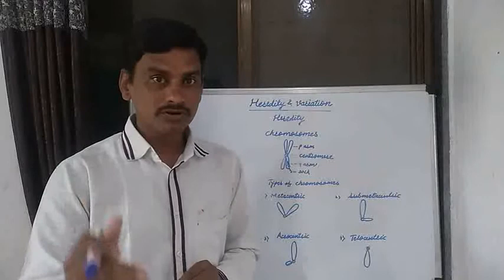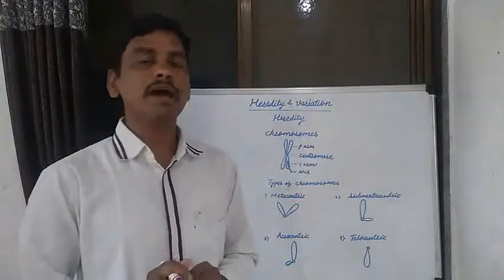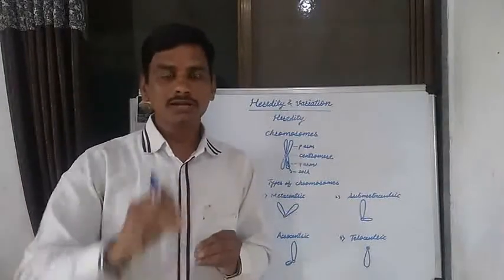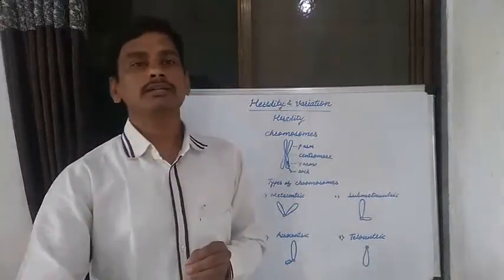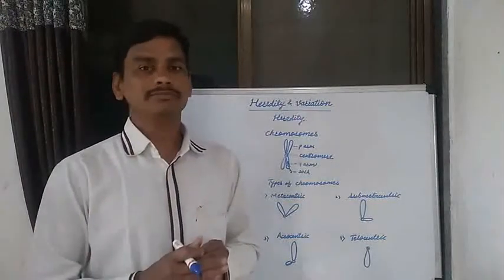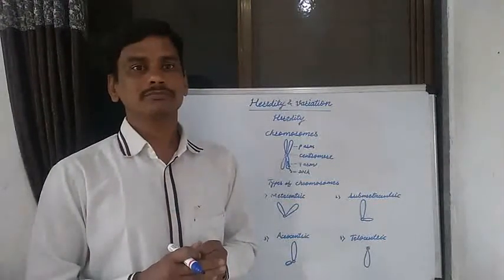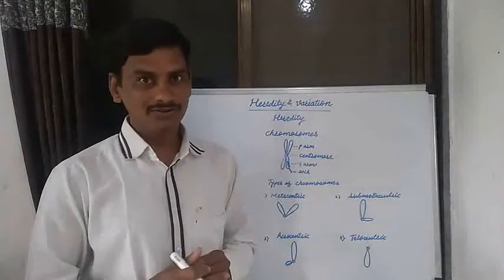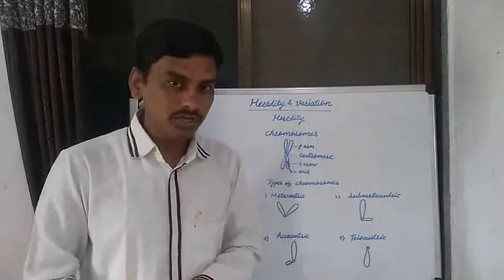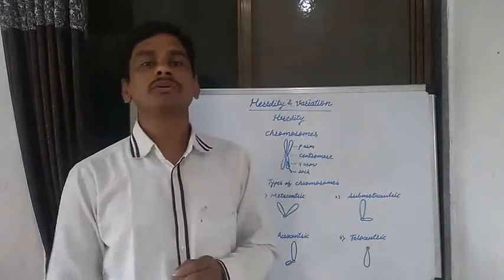Various diseases occur in different living organisms due to abnormality of chromosomes. For example, Down syndrome, Turner syndrome, Klinefelter syndrome, anemia, albinism. These are known as different diseases, and these diseases occur due to the abnormality of chromosomes.